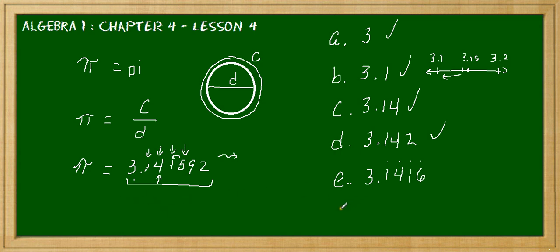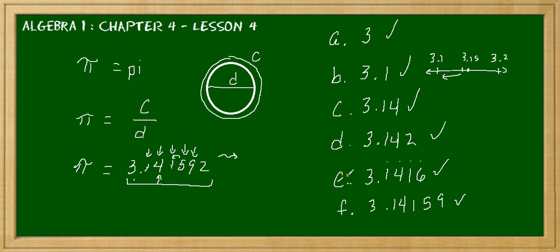Now let's go to our last one, which would be the 100,000th. And let's see. Again, we'll go back to our original 3.14592. Now it's a 2. The 9th would be the 100,000th. The 2 being smaller than 5 means we would keep it just as is. So it's 3.14159. Again, this is to the nearest 100,000th. Okay, let's put our check marks here.